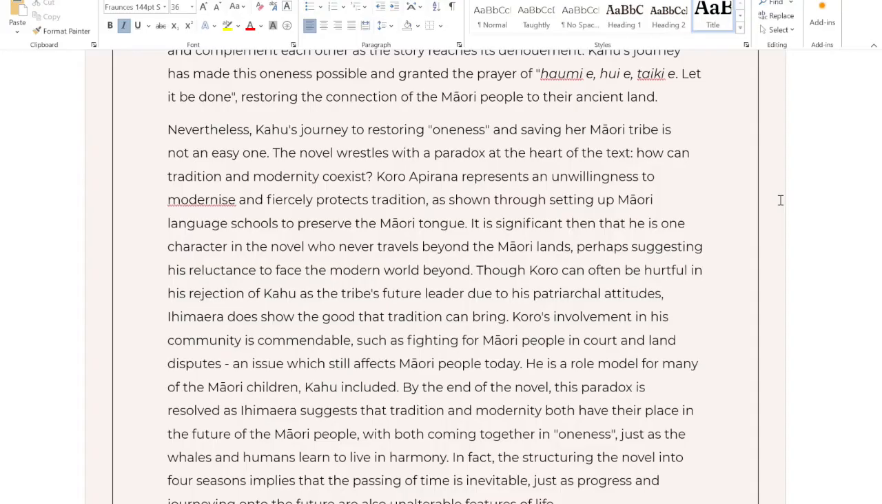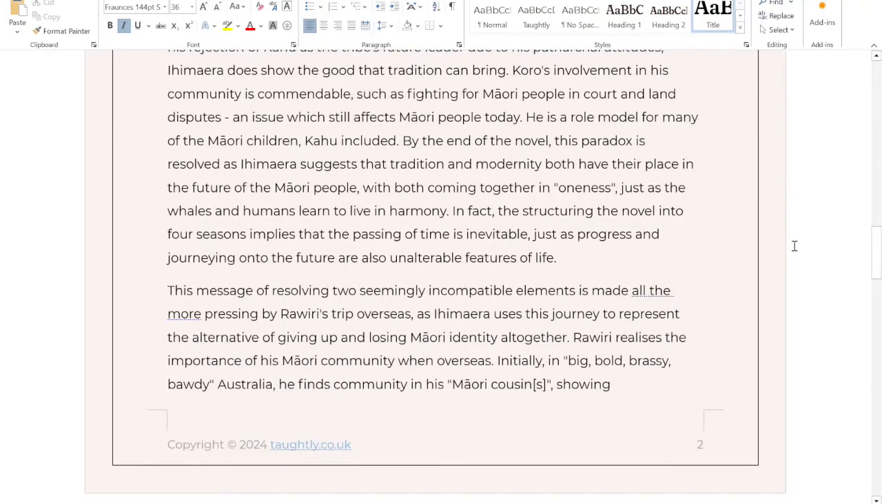By the end of the novel, this paradox is resolved, as Ihimaera suggests that tradition and modernity both have their place in the future of the Maori people, with both coming together in oneness, just as the whales and humans learn to live in harmony. In fact, structuring the novel into four seasons implies that the passing of time is inevitable, just as progress and journeying onto the future are also unalterable features of life.